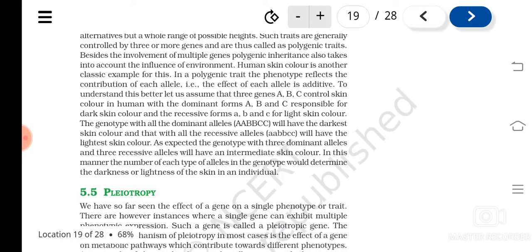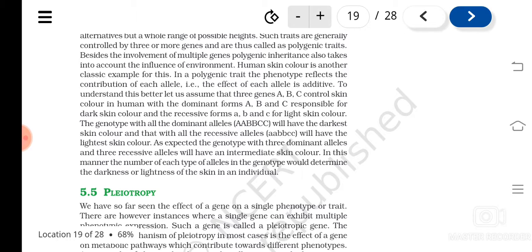Skin color is controlled by three sets of alleles, A, B and C. If the genotype has all the dominant alleles, the person will be the darkest one.